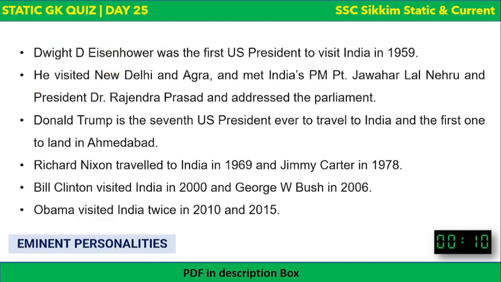Eisenhower was the first US president to visit India, in 1959. He visited New Delhi and Agra and met India's PM Pandit Jawaharlal Nehru, who was the PM of India in 1959, and President Dr. Rajendra Prasad, and addressed the parliament. And Donald Trump, who recently visited, was the seventh president to visit India, the first one to land in Ahmedabad.